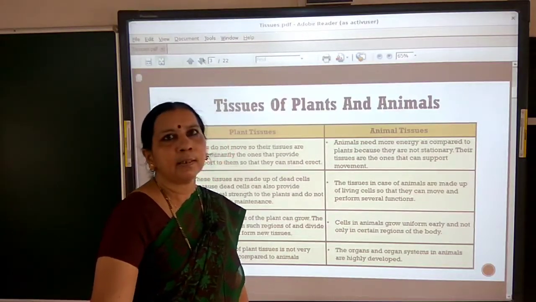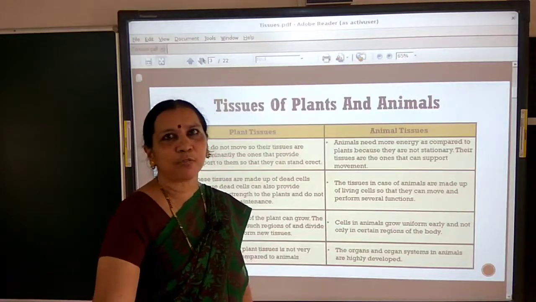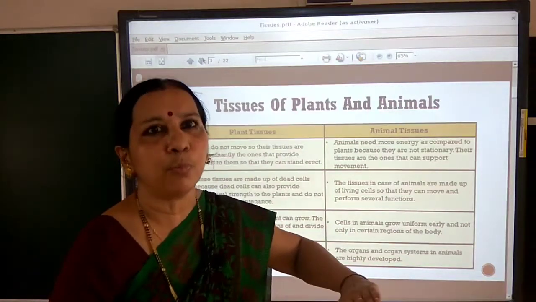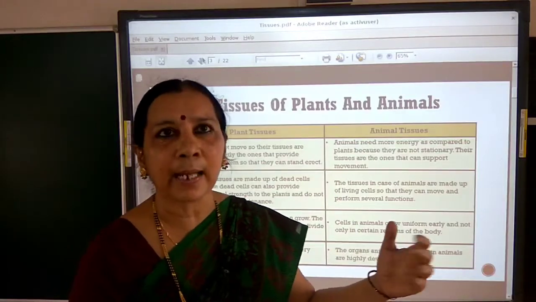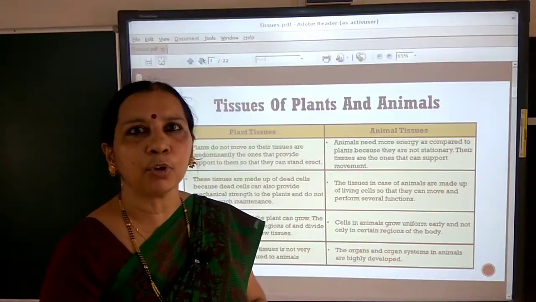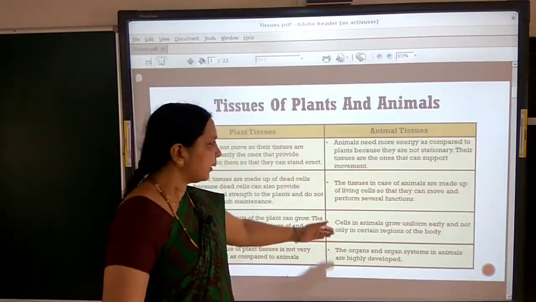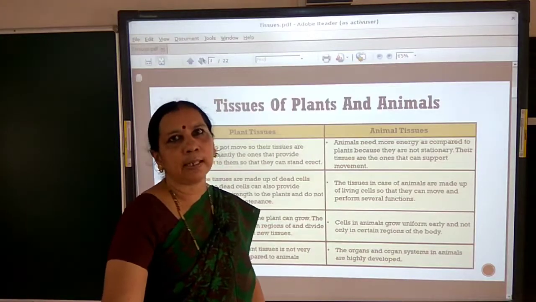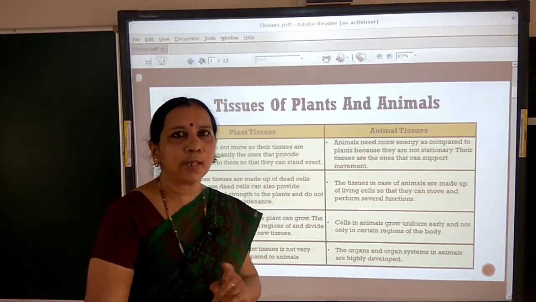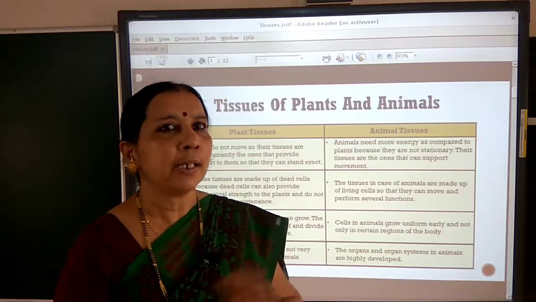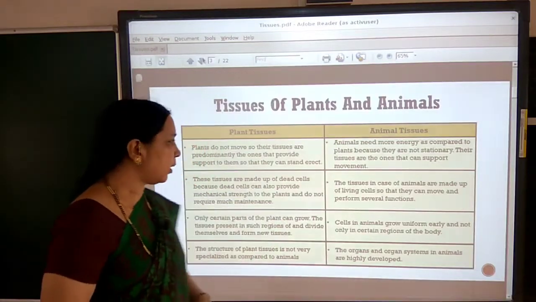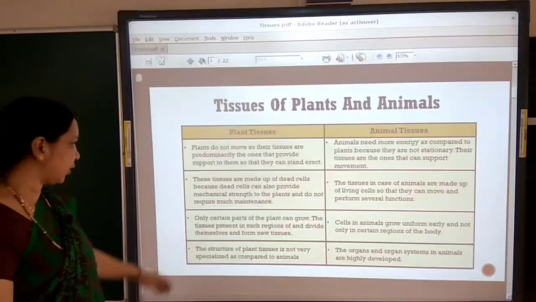They contain the different types of tissues which support their movements. Muscles contract and relax and bring about movement in animals. That is totally different in animals because in animals growth is uniform. It is not limited to certain places or certain regions.